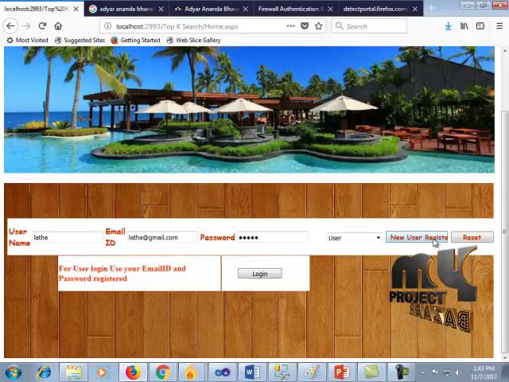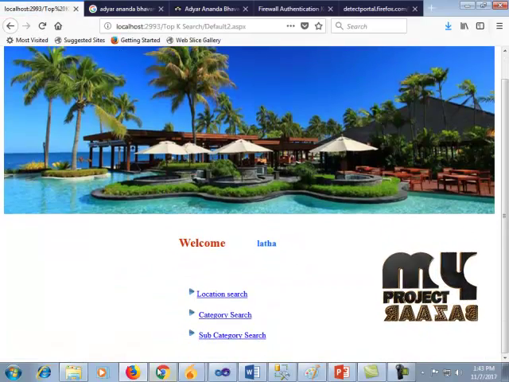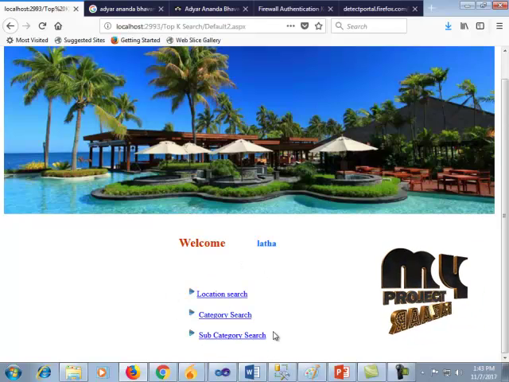Thus the user registration is performed and the user logs in to view the mined datasets given by the admin.